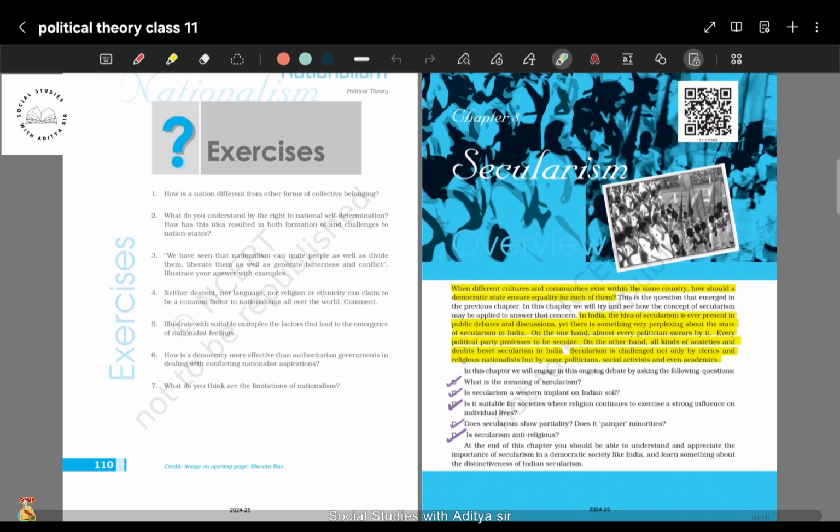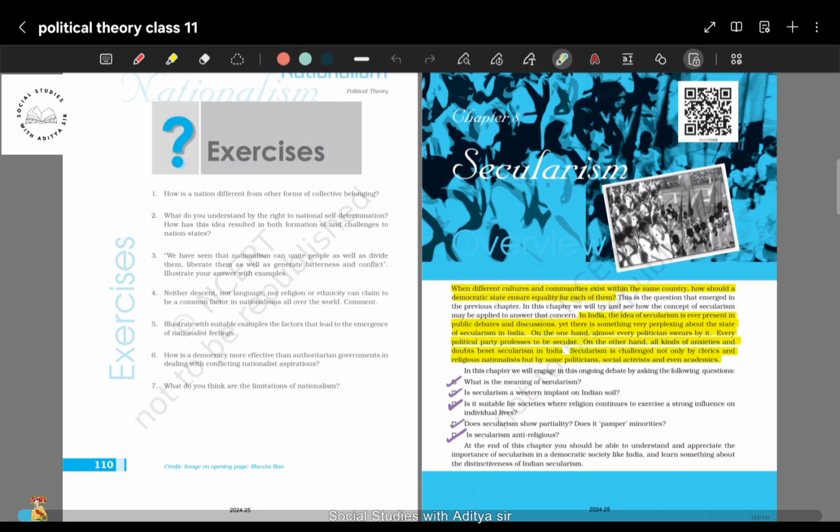Then we will also discuss, is secularism anti-religious? And after discussing all these things, you will be able to answer the actual meaning of secularism. When anybody asks you what is secularism, you will be able to answer it in entirety, that what is the real meaning of being a secular person, being a secular citizen of India.